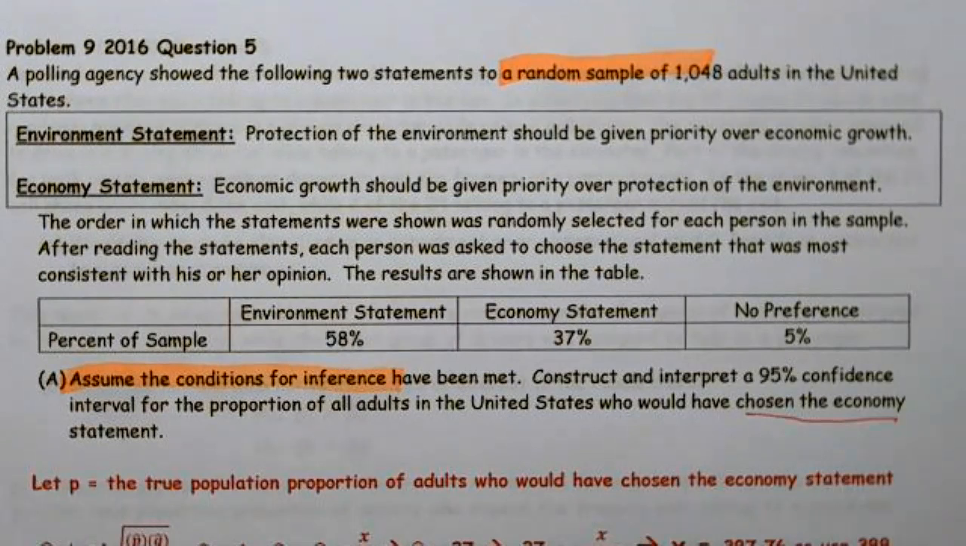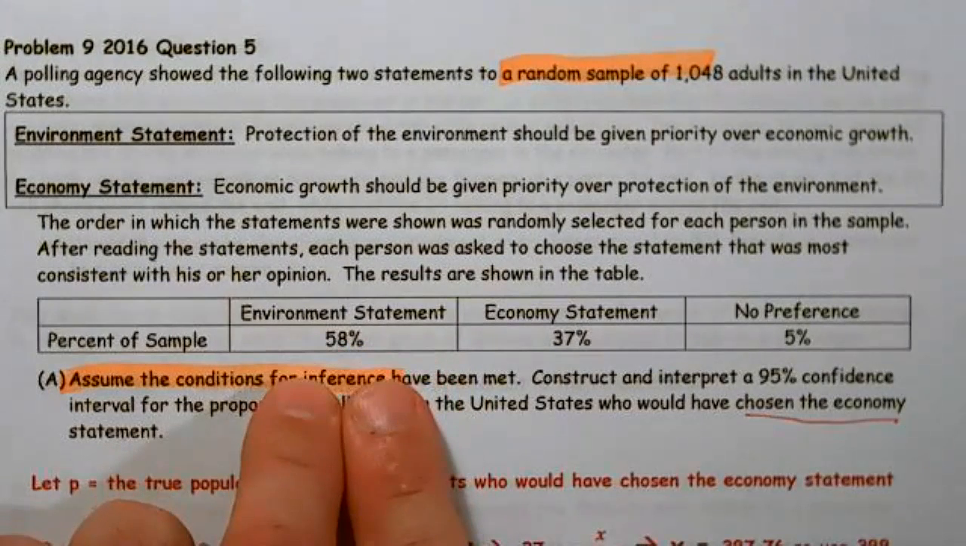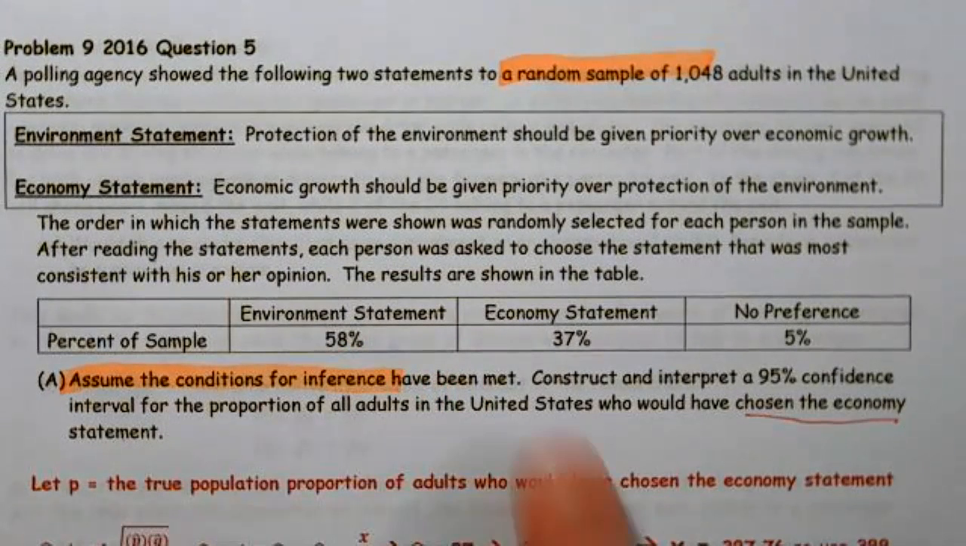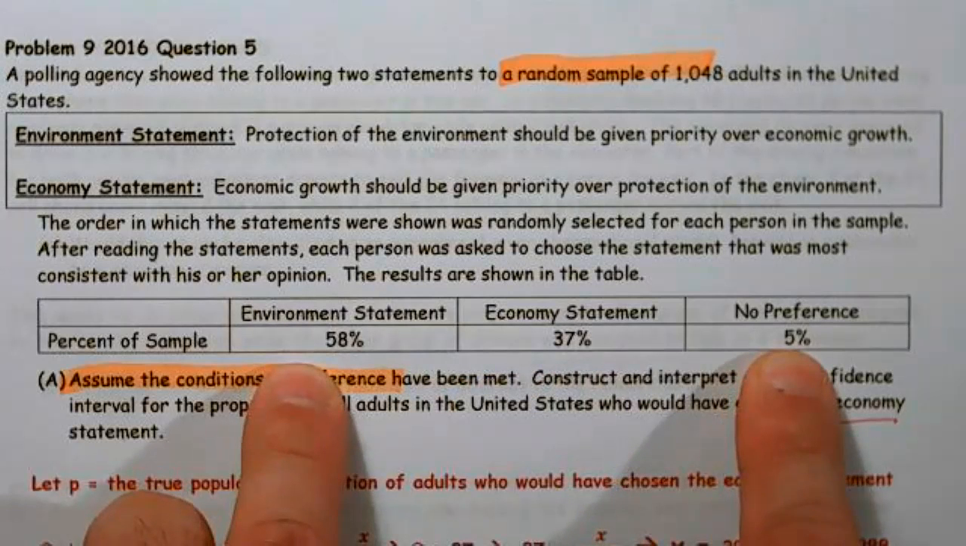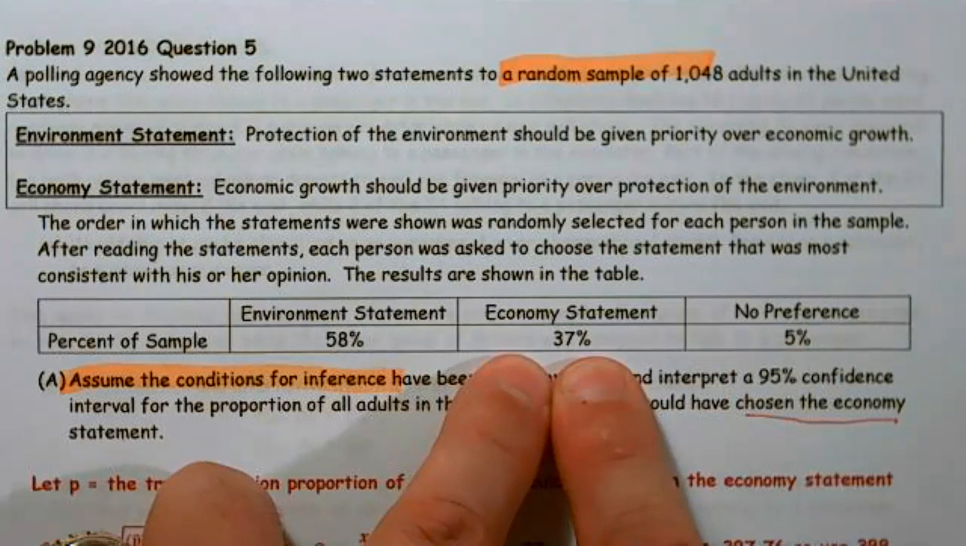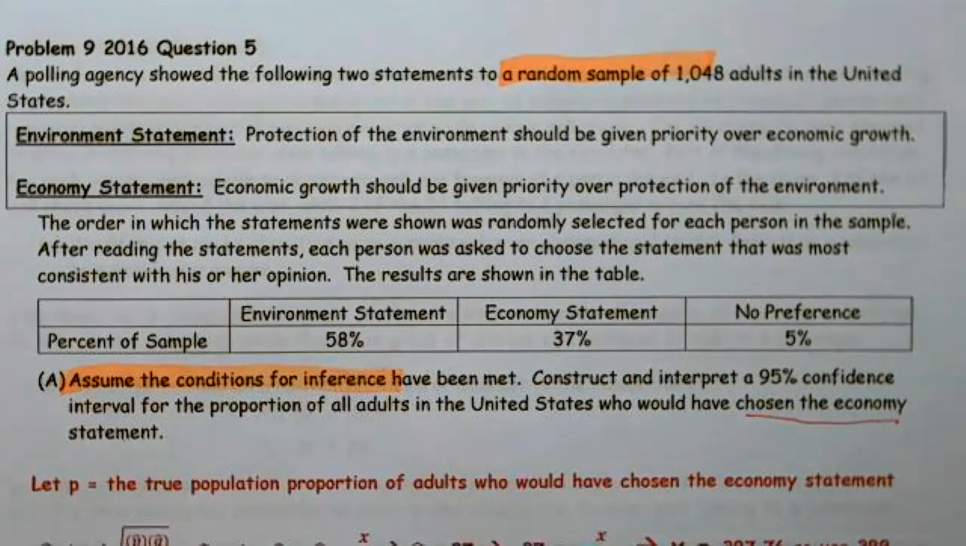Now the question is, and I'm just going to bring this up real quickly, when you run one of these tests, you need to be sitting with a yes-no situation. And here we have 3 answer choices, but we still have a yes-no. Either they chose the economy, or they didn't choose the economy. So 37% chose the economy, and 58 plus 5, or 63%, didn't choose the economy.